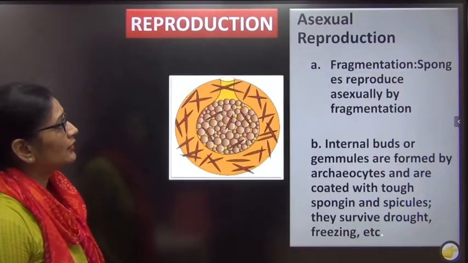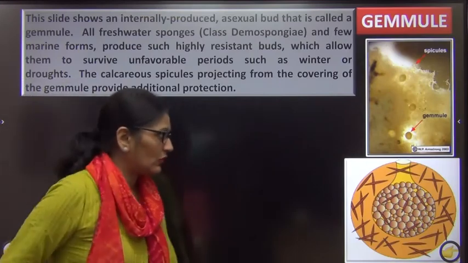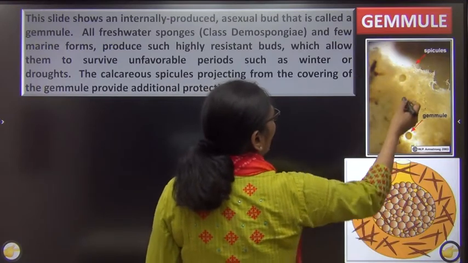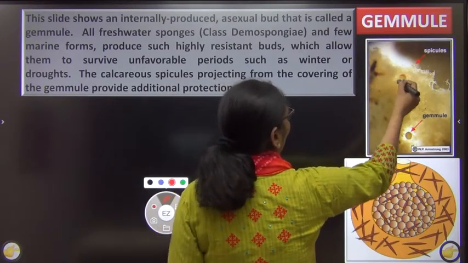Right? So I'll just show you another diagram of the gemmule. You can see how the internal body has a lot of gemmules. Just showing it diagrammatically.